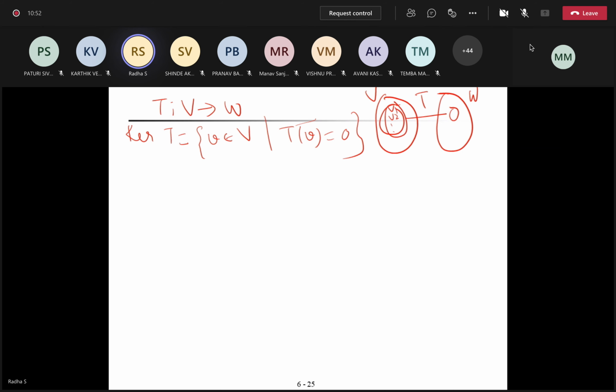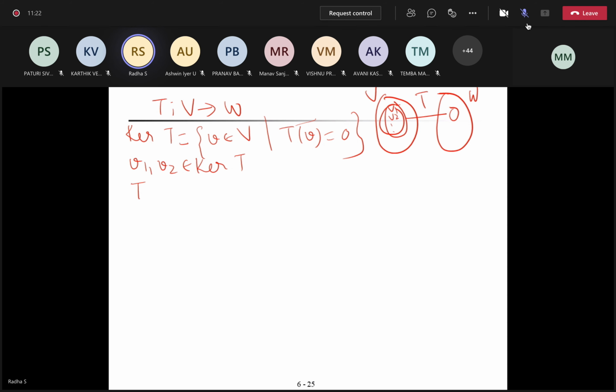Right? So how to prove something is a subspace here? You remember? Can you tell me how to prove it? Kernel of T is already a subset of V. How would you prove that it is a subspace? Closure and scalar multiplication, yes. So you need to take two elements, right? Shall we take two elements? I'll take V1, V2 belongs to kernel T.